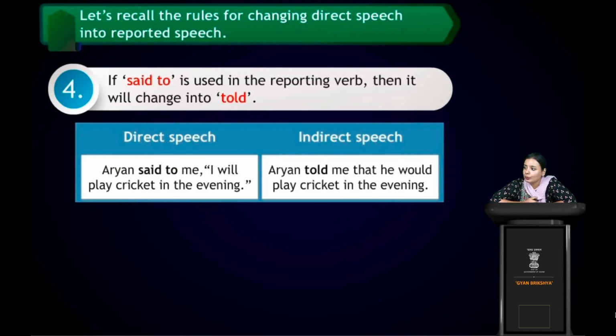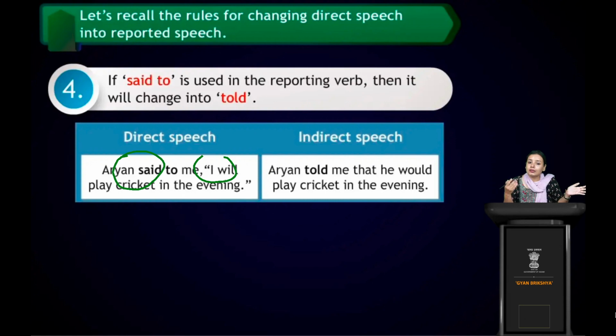So, Aryan told me that. We have to include that because we are omitting the quotation marks. That he would, I will change into he would. Okay, he would play cricket in the evening. Will converts into would, because what? Because it was said, because it was past tense.